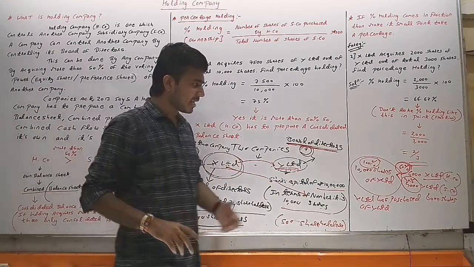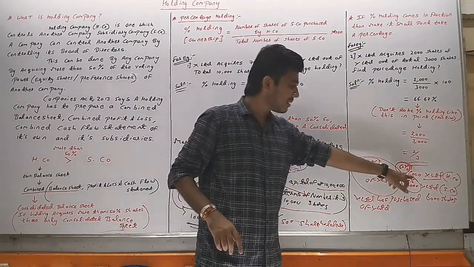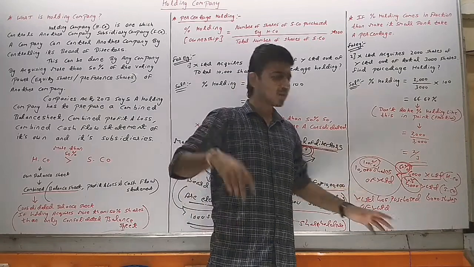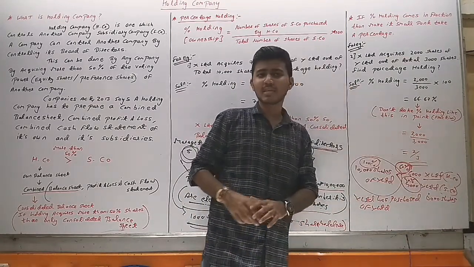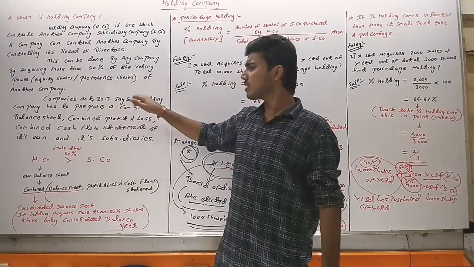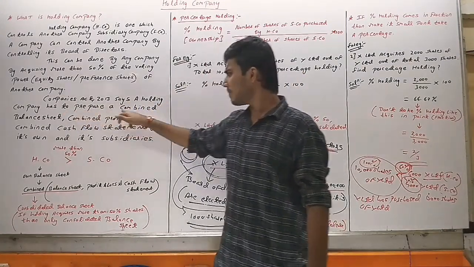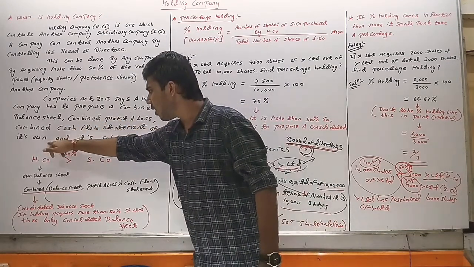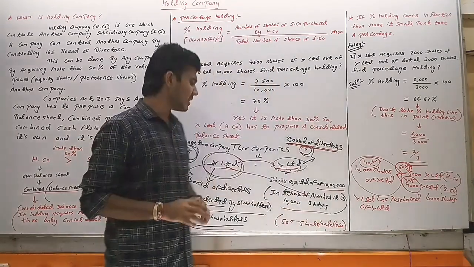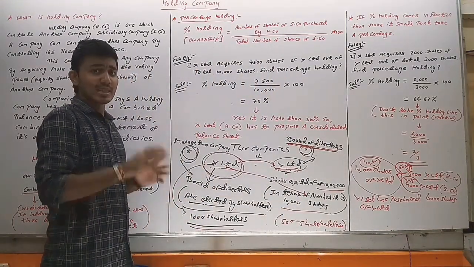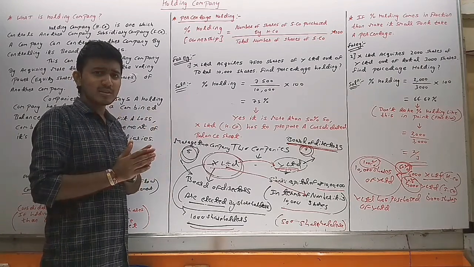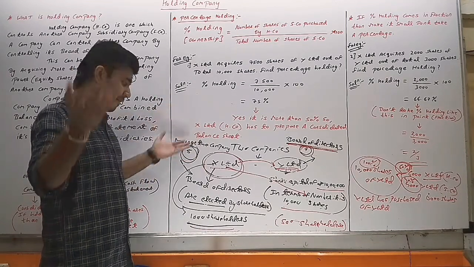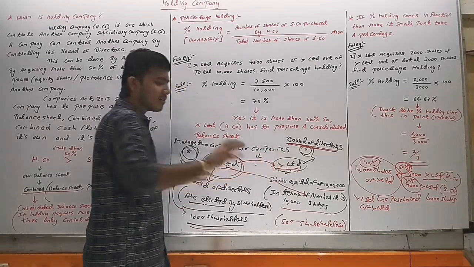In our example also we have taken that Y Limited has 10,000 shares, and X Limited has acquired 60% shares, which is equal to 6,000 shares of Y Limited. So X Limited is the holding company and Y Limited is the subsidiary company. Next, the Companies Act 2013 says a holding company has to prepare a combined balance sheet, combined profit and loss, and combined cash flow statement of its own and its subsidiary. Once the company becomes a holding company, they have to prepare a combined balance sheet, combined profit and loss account and combined cash flow statement.